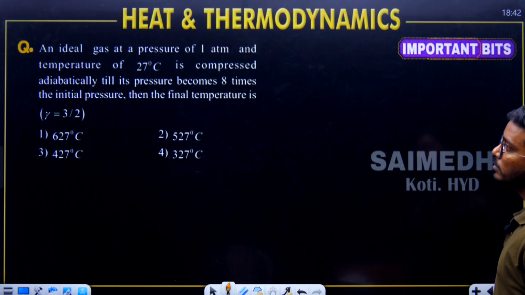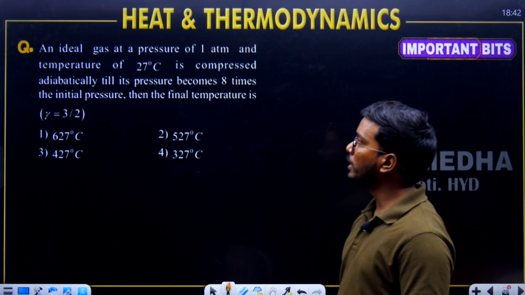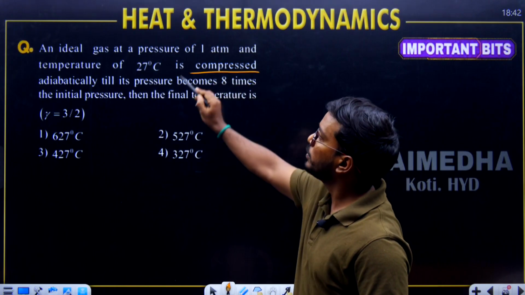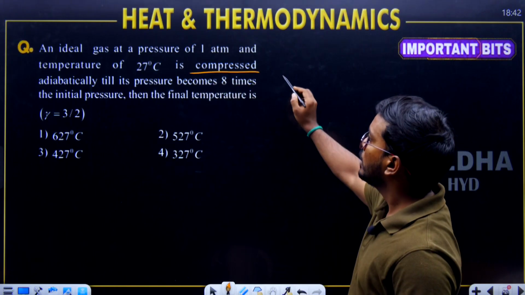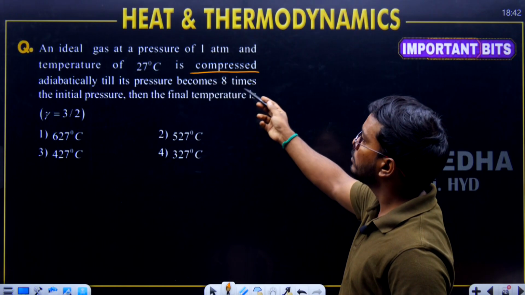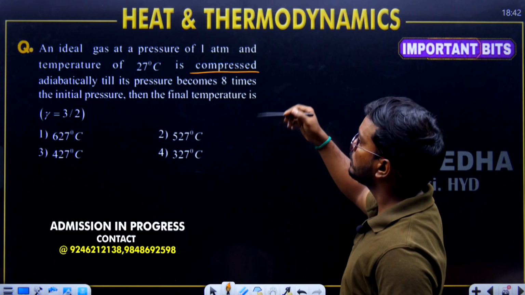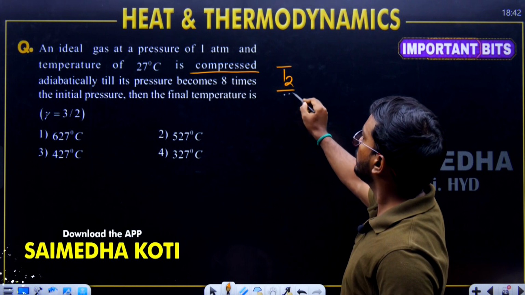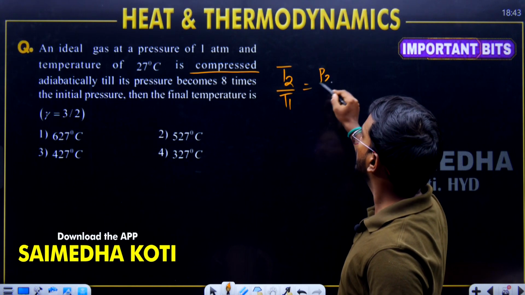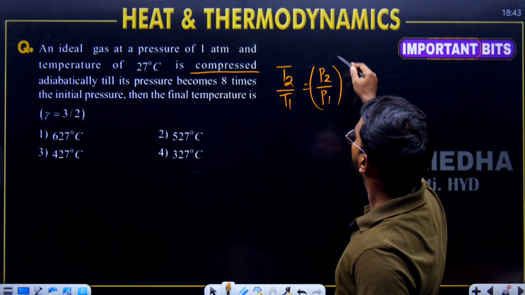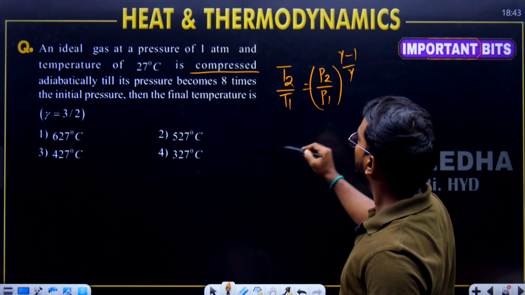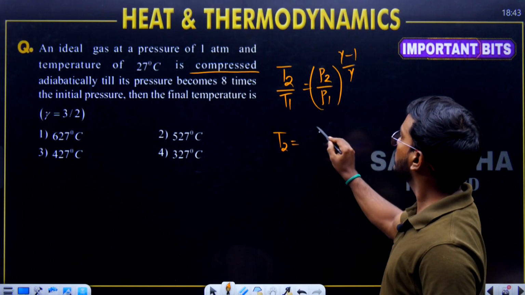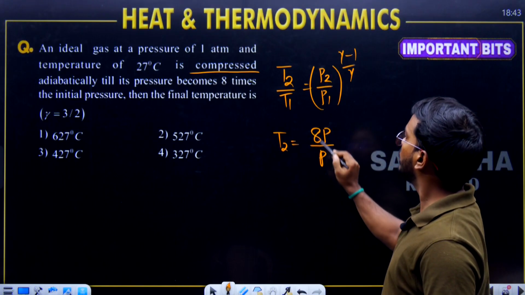Next important question. An ideal gas at a pressure of 1 atmosphere, temperature 27 degrees, is compressed adiabatically. Then the pressure becomes 8 times. What is the final temperature? Okay, temperature is asked in terms of pressure. T2 divided by T1 is equal to P2 divided by P1, whole to the power of gamma minus 1 divided by gamma. Okay, T2: pressure becomes 8 times, that means 8 times P divided by P, P gets cancelled.